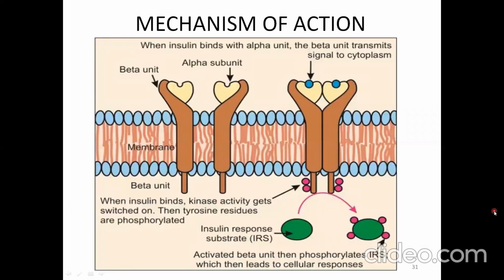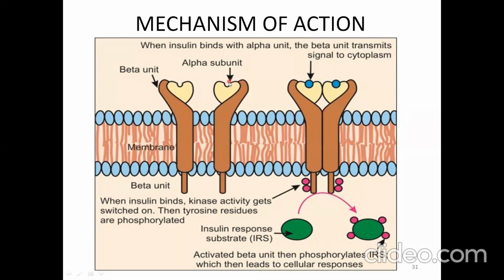Next, we'll see about the mechanism of action of insulin. Before that, we'll see the structure of the insulin receptor. It consists of 4 subunits, 2 alpha subunits and 2 beta subunits. The alpha subunits are exposed to the exterior, and the beta subunits traverse the plasma membrane. They have intrinsic tyrosine kinase activity.